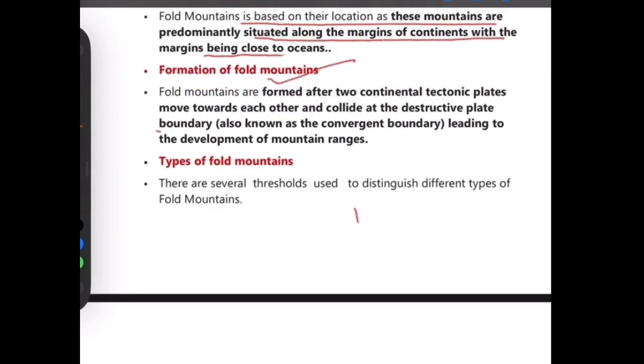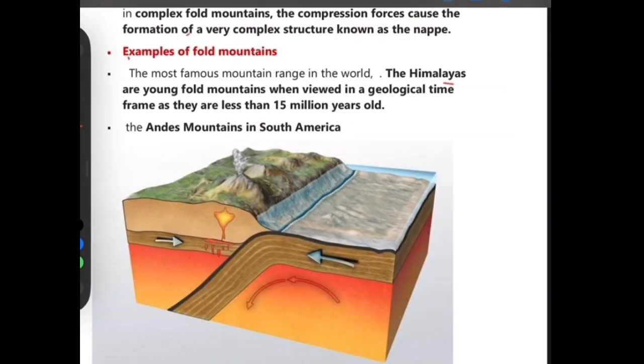Formation of fold mountains: as previously discussed, fold mountains are formed after two continental tectonic plates move towards each other and collide at destructive plate boundaries, also known as convergent boundaries, leading to the development of mountain ranges. Examples of fold mountains: the most famous mountain range in the world, the Himalayas, are young fold mountains when viewed in a geological time frame, as they are less than 15 million years old. The Andes mountains in South America.